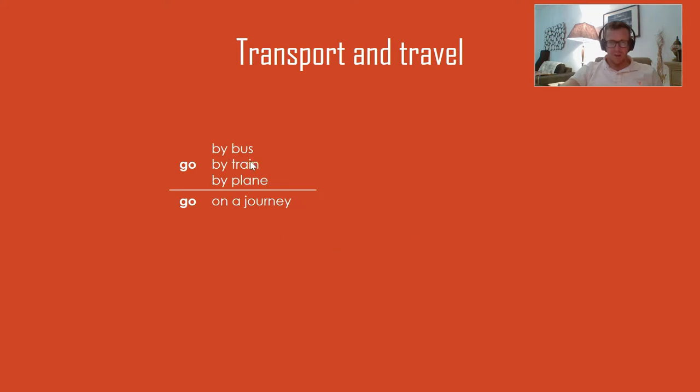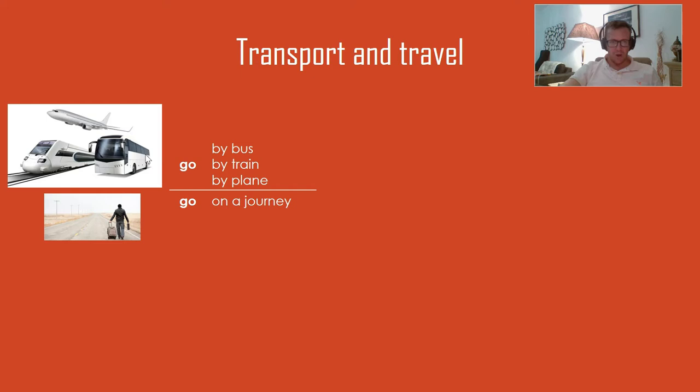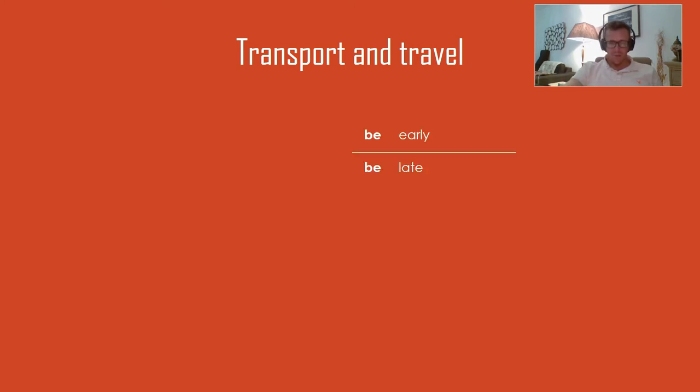So we have some verbs and nouns that go together. We have go by bus, go by train, go by plane. And you can add different vehicles if you want. Then we have go on a journey. Now this picture is a guy walking. It doesn't have to be the only way to journey. A bus, a train, a plane is a journey too. But basically, if you go from one place to another, it's a journey. Usually it's a long journey as well.